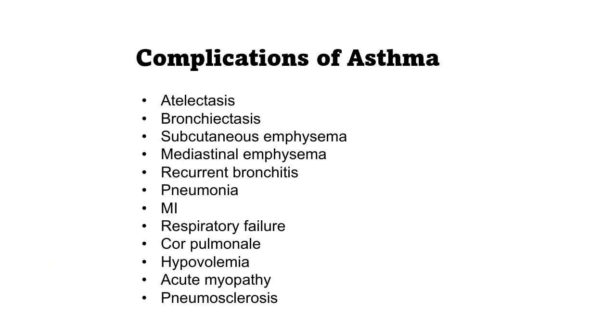Now, what are the complications of asthma? If the asthma is not treated adequately, it may lead to serious consequences in chronic cases, and in severe cases, it may lead to atelectasis, bronchiectasis, subcutaneous emphysema, mediastinal emphysema, recurrent bronchitis, pneumonia, MI, respiratory failure, cor pulmonale, hypovolemia, acute myopathy, and pneumosclerosis.